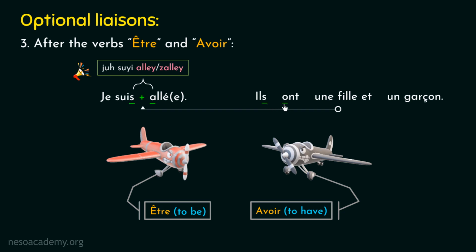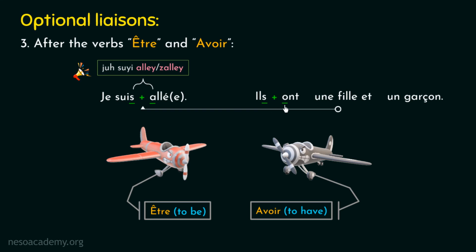But before applying it, we need to verify whether this liaison belongs to the third case of optional liaison or not. So this French word that you can see here is a pronoun, which means they. And now let's talk about this French word. This word is the conjugated form of the verb avoir in French. Hence, this liaison does not belong to the third case of optional liaison, but it belongs to the second case of mandatory liaison. So the liaison will be mandatory here, and we have to pronounce these two words together.